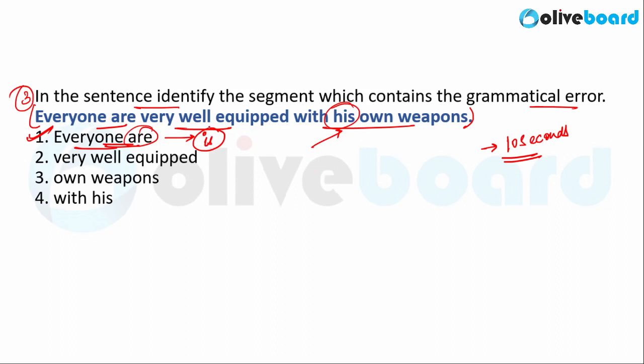So everyone as a rule is followed by a singular verb. I'll write it down for you. Everyone is always followed by a singular verb. This is a rule. You can remember it as a rule that everyone will always be followed by a singular verb.